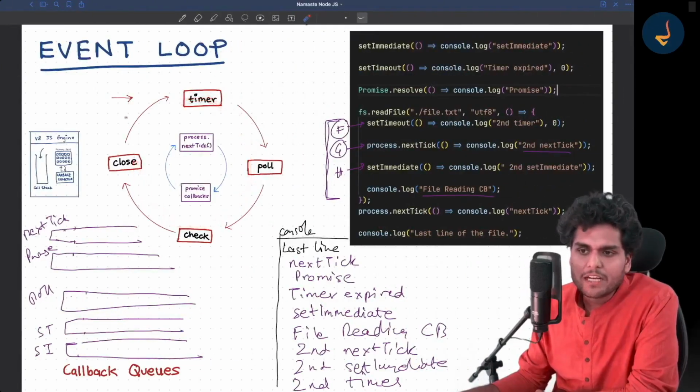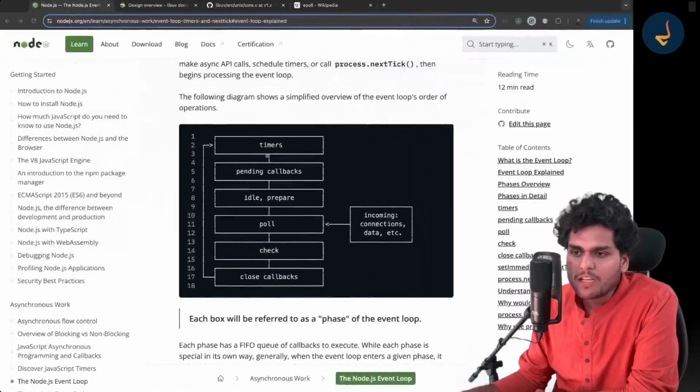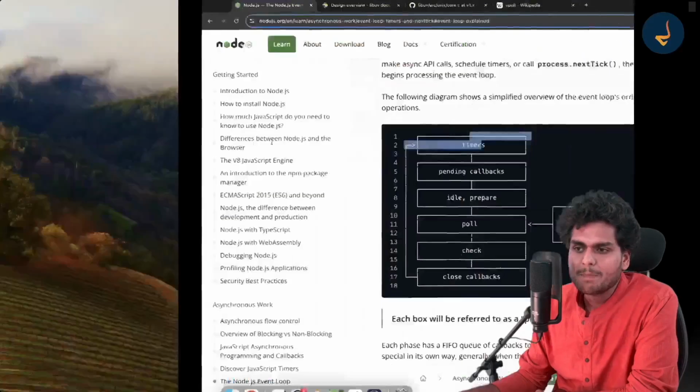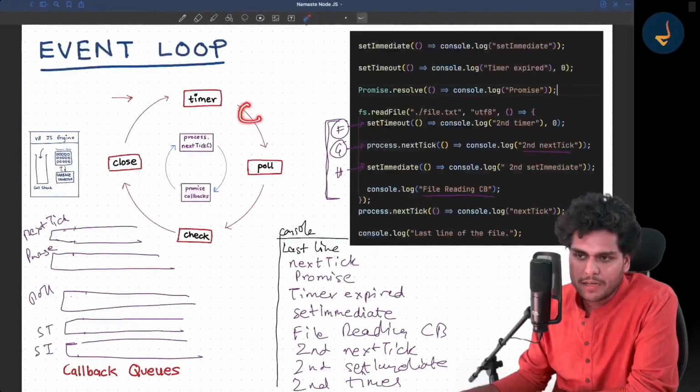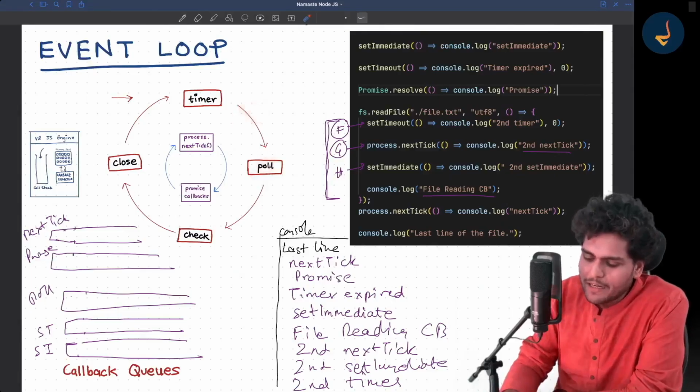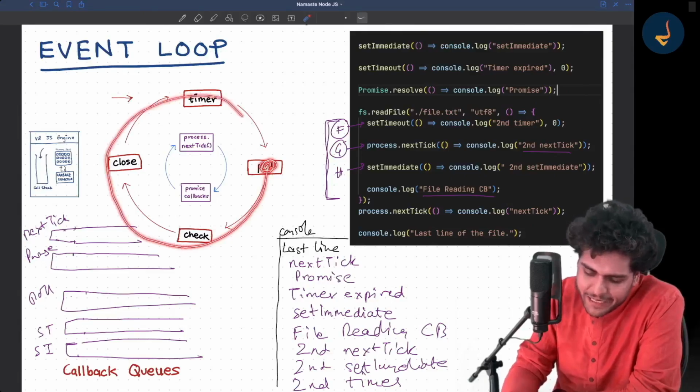But after the timer phase, that phase comes over here, right? Somewhere over here is the pending callback phase. Basically, if there are some IO callbacks which need to be handled in the poll phase, but it did not handle them, they can be handled in the next tick.